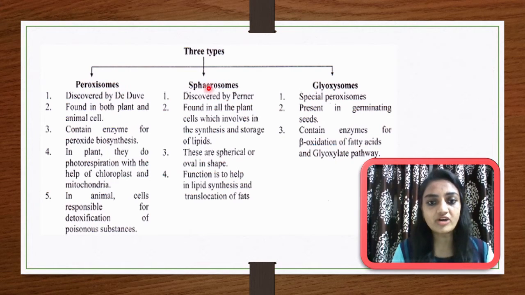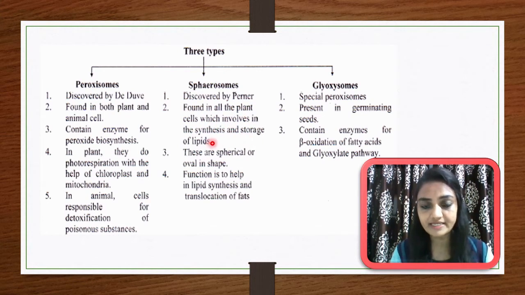Next is the spherosome. It was discovered by Perner and is found in all plant cells, where it is involved in the biosynthesis and storage of lipids. So it is very important for storage and synthesis of lipids. These are spherical or oval in shape. Their function is to help in lipid synthesis and translocation of fat. So spherosome is mostly related to fats.